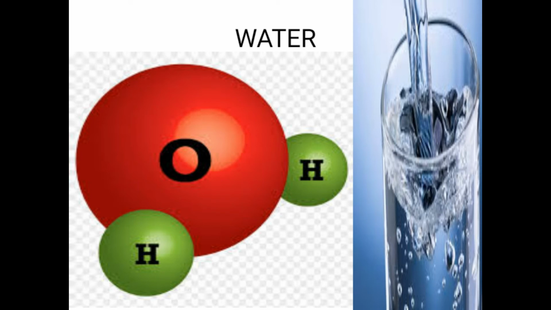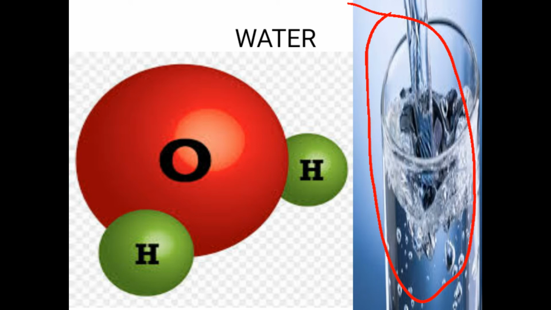For example, water is a compound, which is the need of all living things. The molecule of water tells us that two hydrogen atoms are chemically bonded to one oxygen.